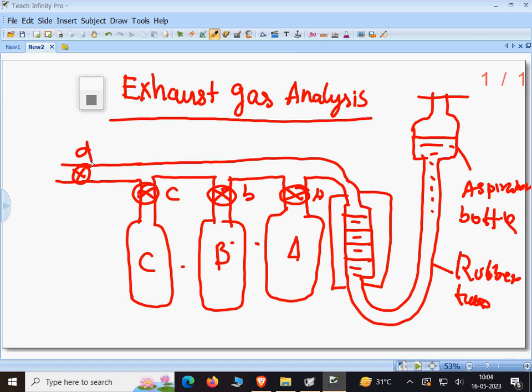The chemicals in the three flasks absorb the carbon dioxide, oxygen and carbon monoxide, and the resulting reduction in volume enables the percentage of each gas present in the sample to be read on the burette tube. Since the exhaust gas is collected over water in the tube, any steam present in it will be condensed. Similarly, the sulfur dioxide present in it will be absorbed. Hence, the percentages of the exhaust gas constituents are obtained by the ORSAT apparatus.